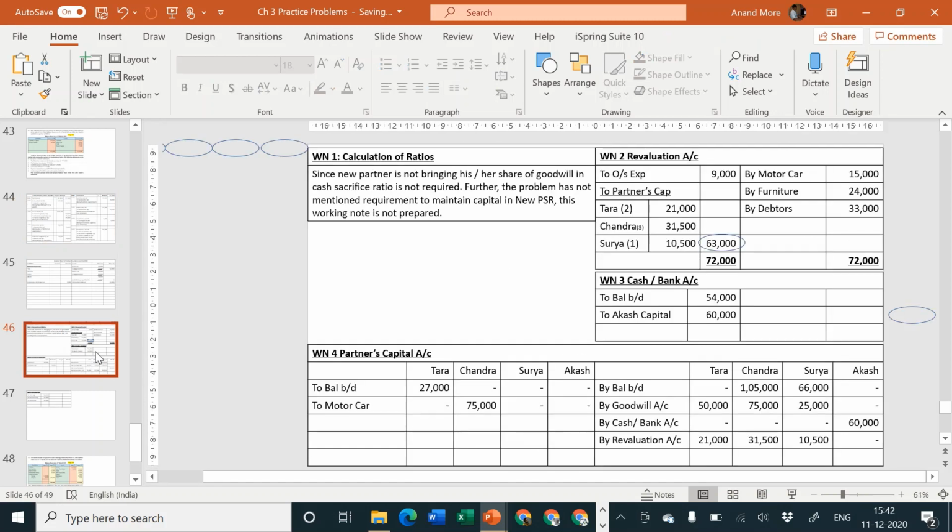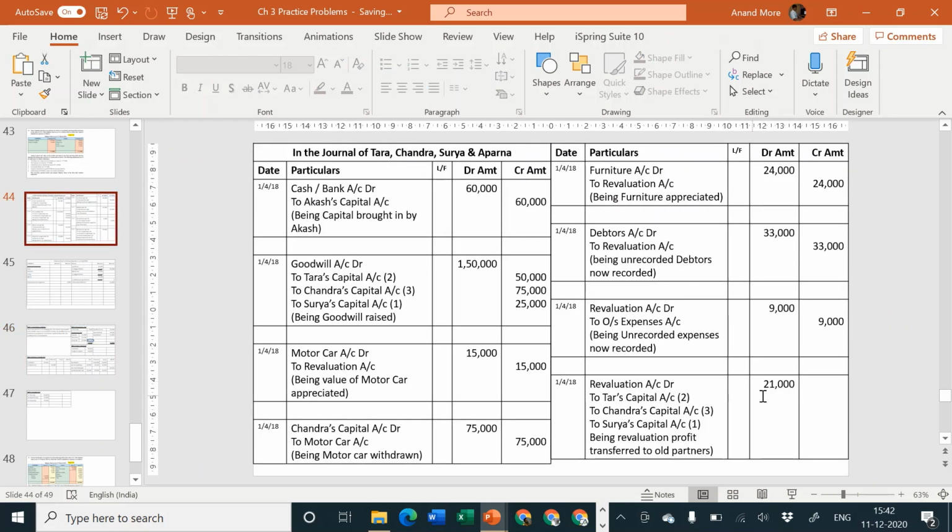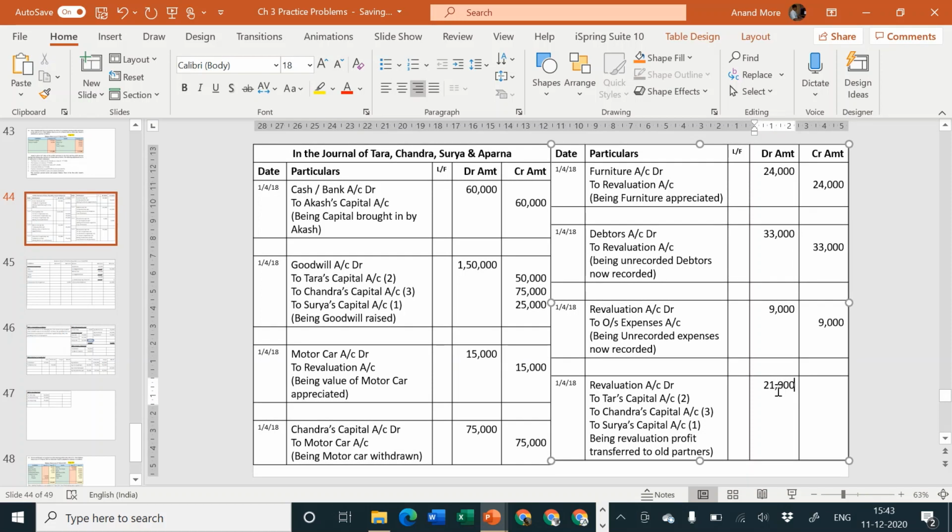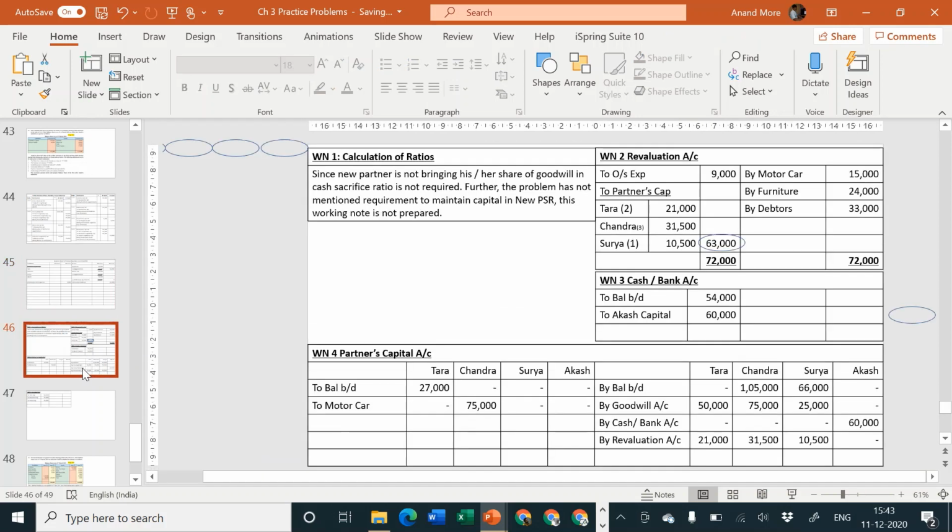Yes, 21,000, 31,500 and 10,500. Come on to the credit side. The total is 63,000 for revaluation account, because the credit side was 72 and the debit side was 9, so the balancing figure was 63. Okay, so journal entries are all over.